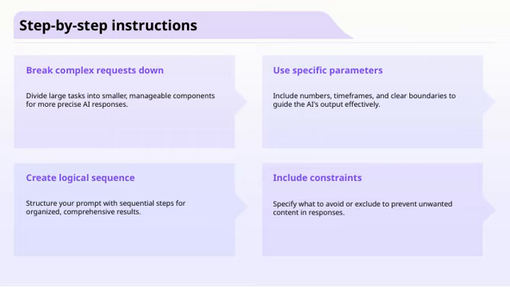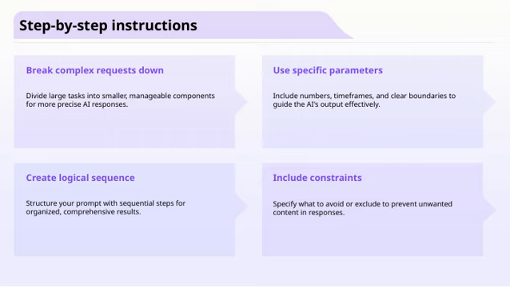Finally, including constraints is vital. Clearly stating what to avoid or exclude helps prevent unwanted content or irrelevant details. By setting these boundaries, you make sure the AI stays focused and aligned with your goals. Overall, these steps, breaking down requests, using specific parameters, organizing logically, and setting constraints, are essential for getting the most effective and precise responses from AI.